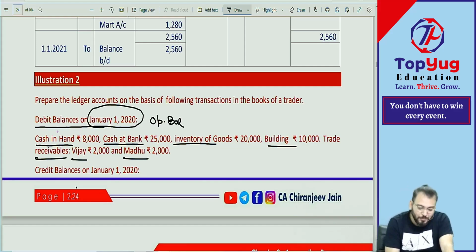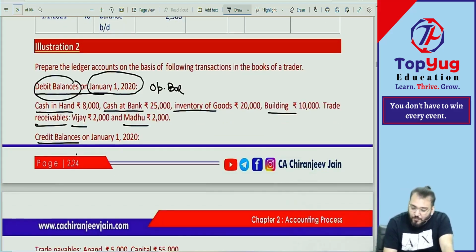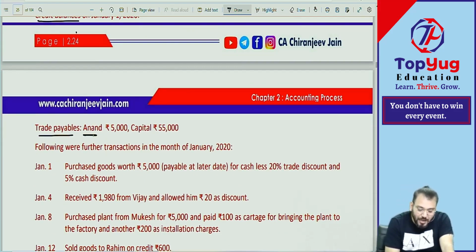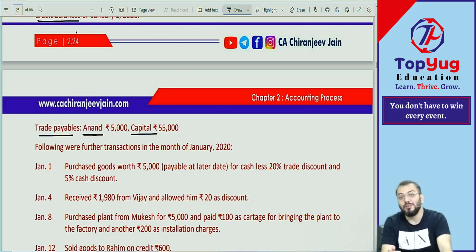Debit balance, so therefore they are given debit balance. Then they are given credit balance, so of course it will be either capital or liability. Capital or liability. So trade payable, the name is what? Anand and capital. So this is known as opening balance. For opening balance, we pass opening entry.